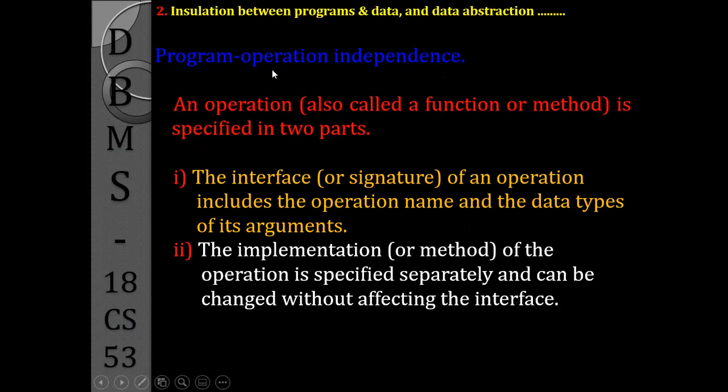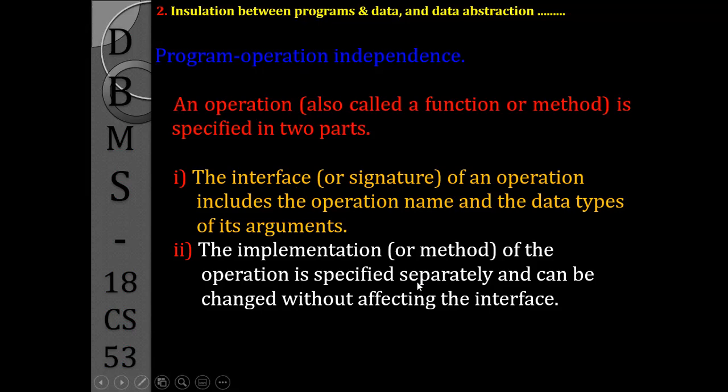As we know, a program, that is a function or a method, can be specified in two parts. The first one is the interface or the signature, which includes only the operation name and data types. Then the implementation of the method is specified separately.